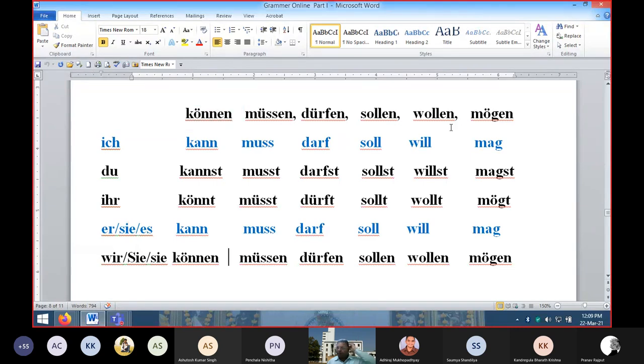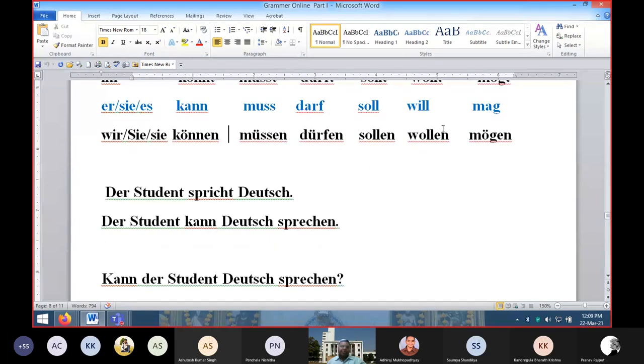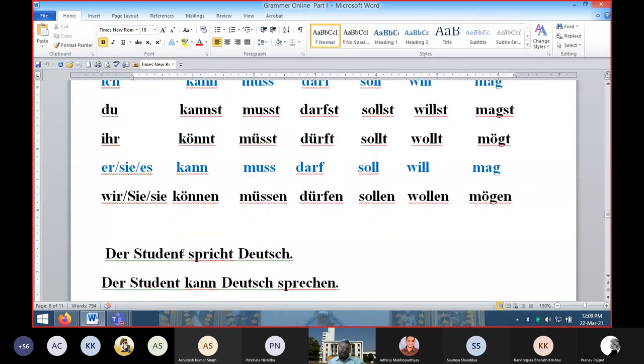So in the case of müssen, dürfen, sollen, wollen, mögen, how are you making the sentences? Simple sentences will be given, and the question will be to use an appropriate modal verb in the sentence. Say for example, the sentence is Der Student spricht Deutsch, and then you have to use the modal verb. In fact, any modal verb you can use. Here können has been used, because your dear student comes under third person singular, like he, she, it, so the verb form will be kann.